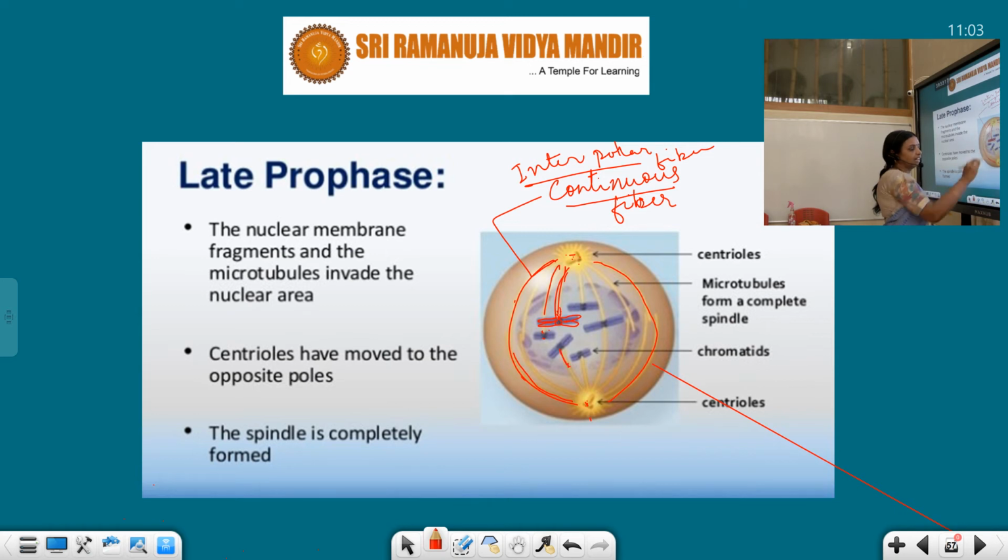The fibers which are attached with the chromosome are called discontinuous fiber, and this is also known as chromosomal fiber.